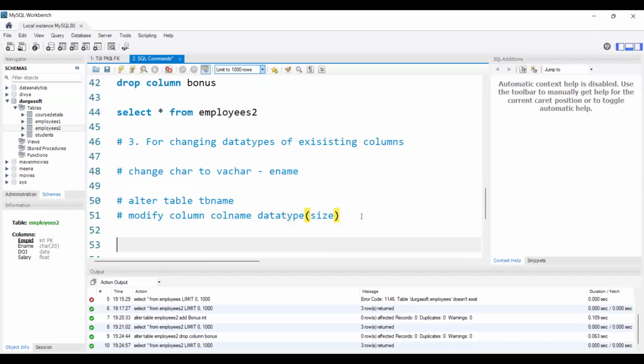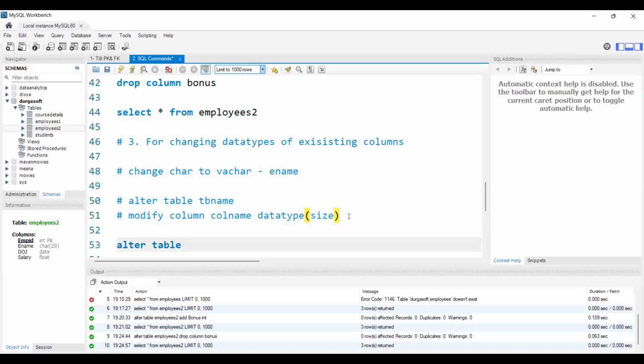All right, so this is our syntax. Basically, to change the data types, we will use the alter command: alter table name, modify column name. Whenever we are modifying or defining a column, we will use the data type with size. That's okay, Ramkoti, it happens. So modify column name, data type of size. Okay, let's see the example.